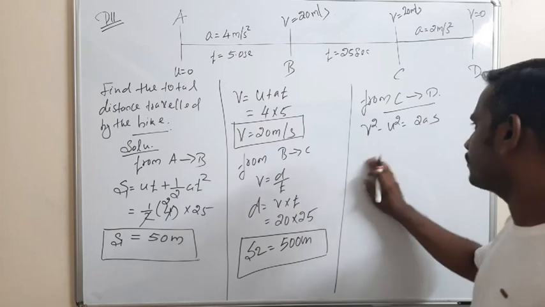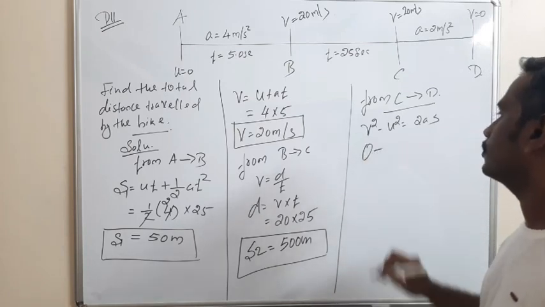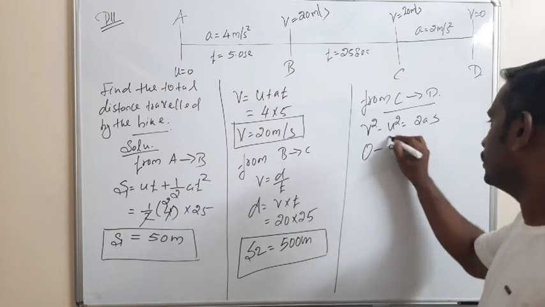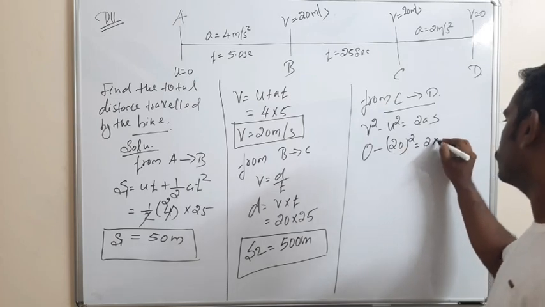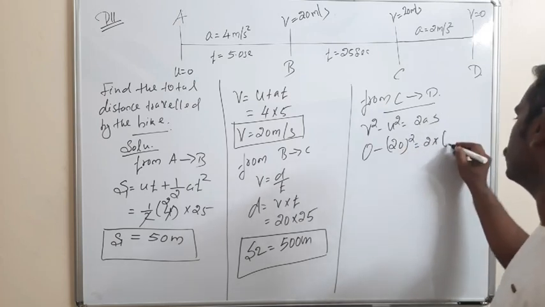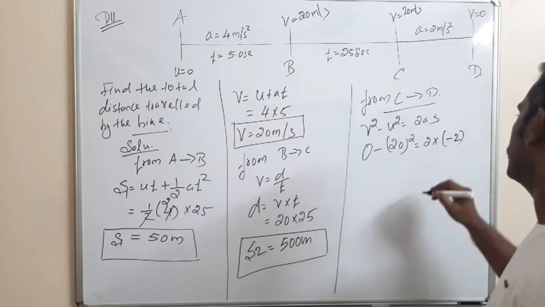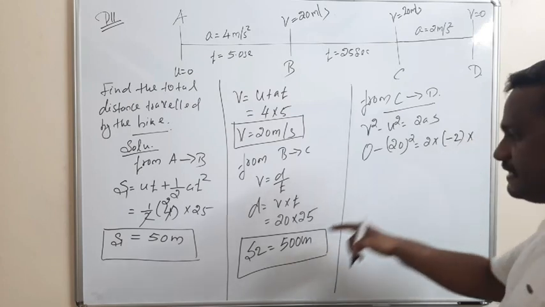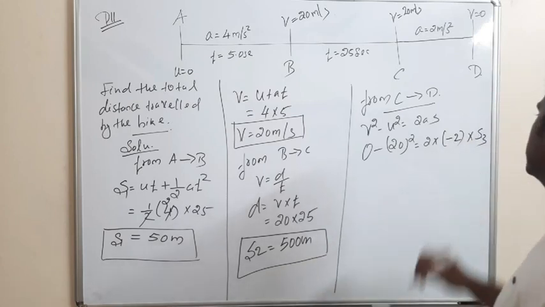The initial velocity is 20. So 0 minus 20 square is equal to 2 into the acceleration, which is a deceleration, so minus 2 into s3. I am taking this distance as s3.